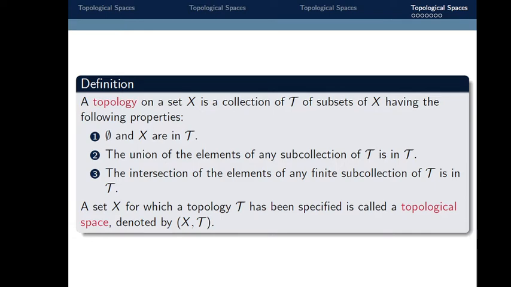So remember these two things: X is any set, and tau is a collection of subsets of X, meaning tau contains elements in the form of sets.